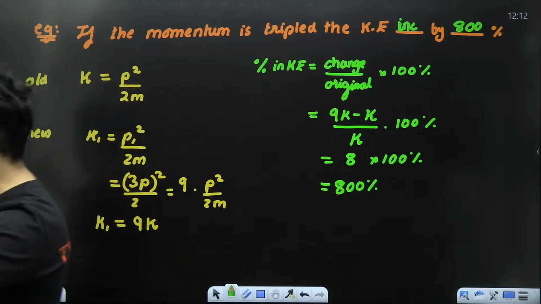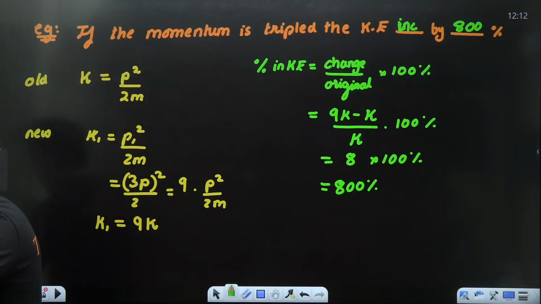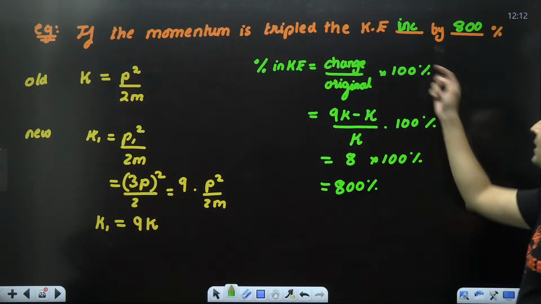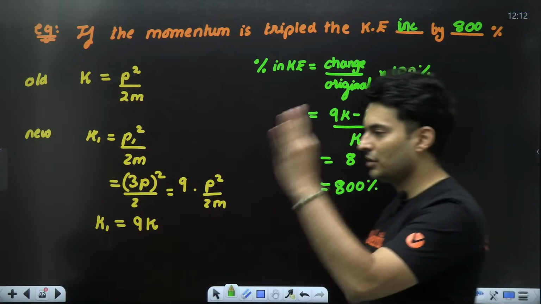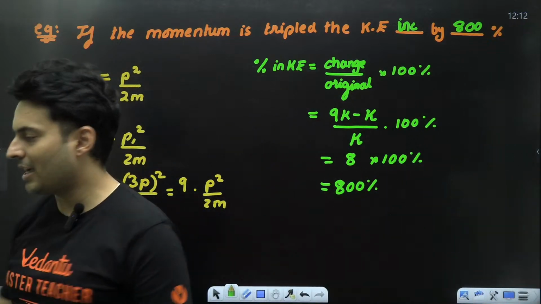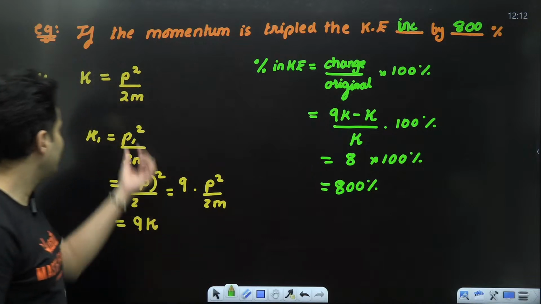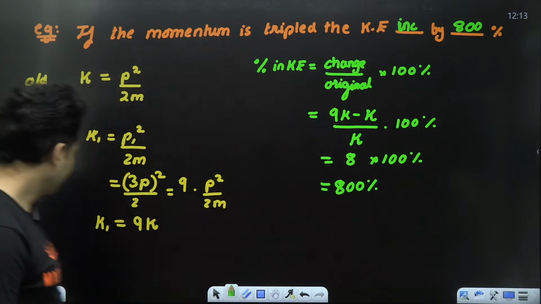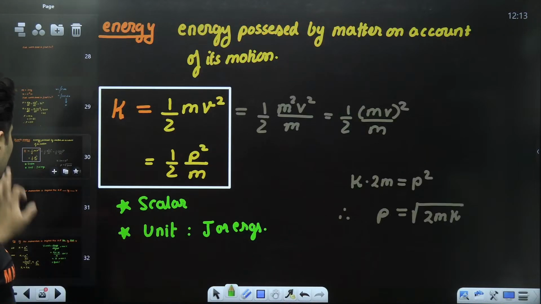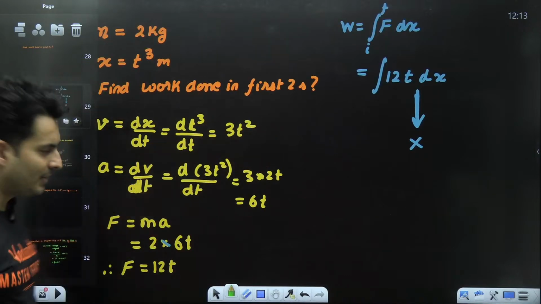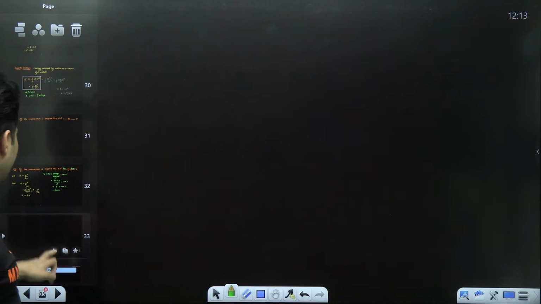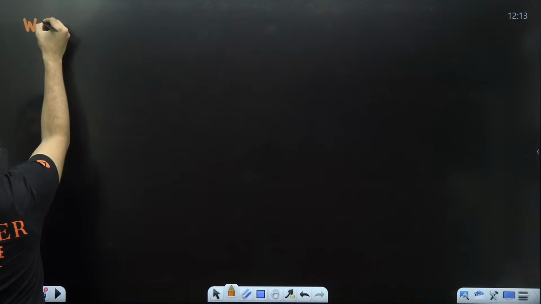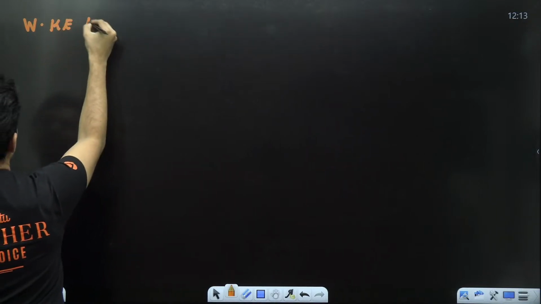Many people end up saying the answer is 900%. No, it is the change which is asked. So the kinetic energy increases by 800%. Be careful in such questions. The change was the new value minus the old one, 9k minus k, which was 8k. Cool. Now that you understood kinetic energy, we still have to solve this particular problem, so let's solve it, guys, by using this theorem. What is this theorem? This theorem is called the work kinetic energy theorem.